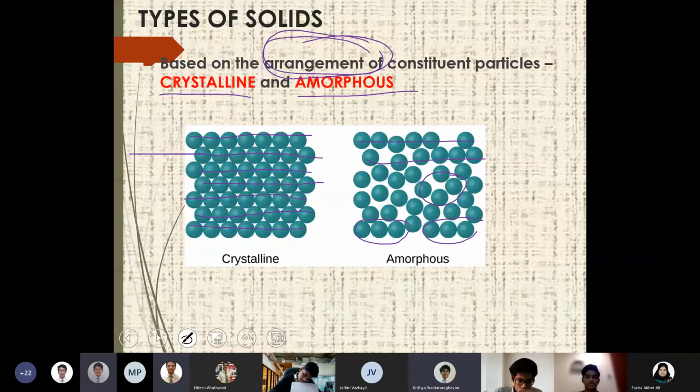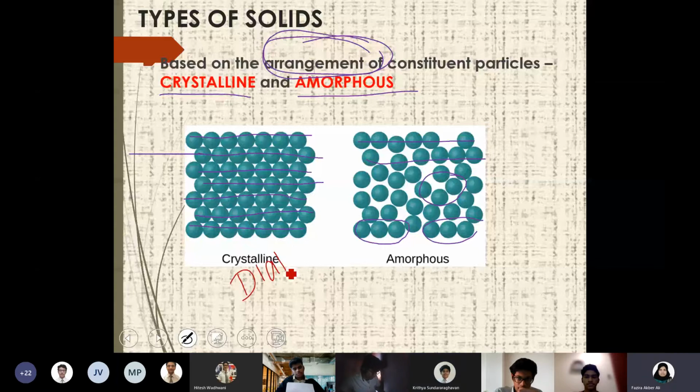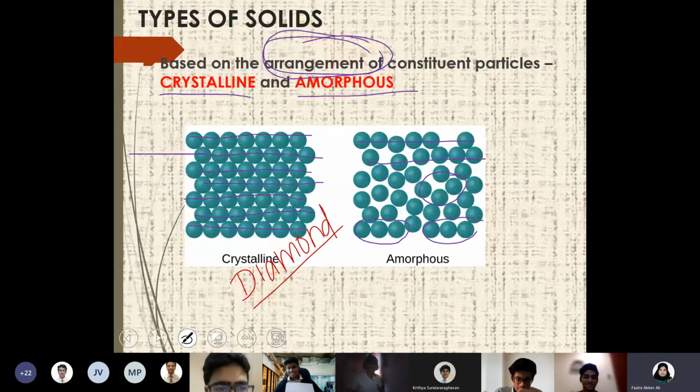A diamond. Yeah, because when I used the word, I thought everyone would give diamond. I don't know how you got the example of table, Kritya. Because it was right in front of me, so I just said that first.